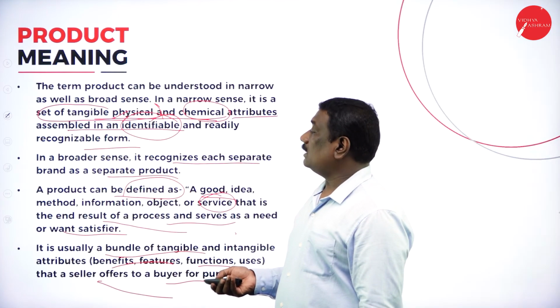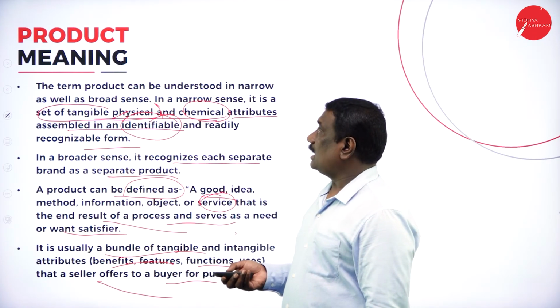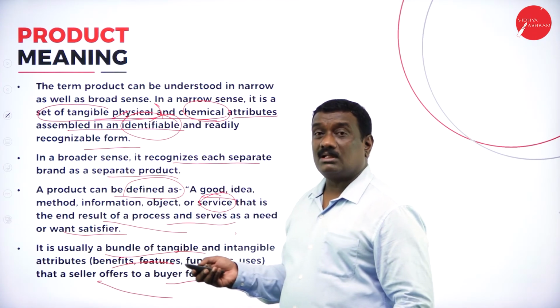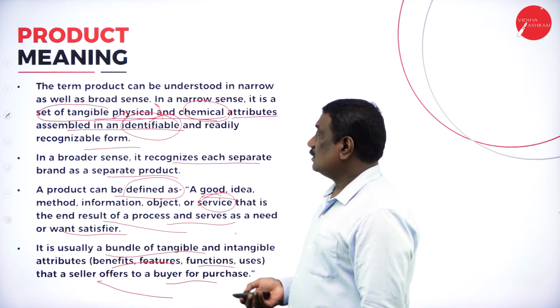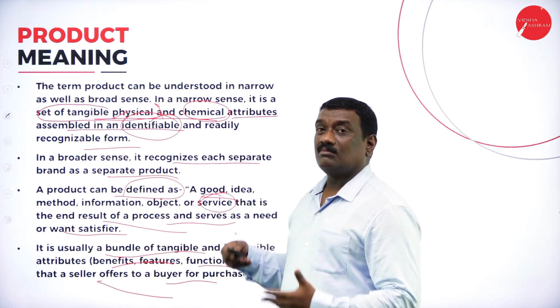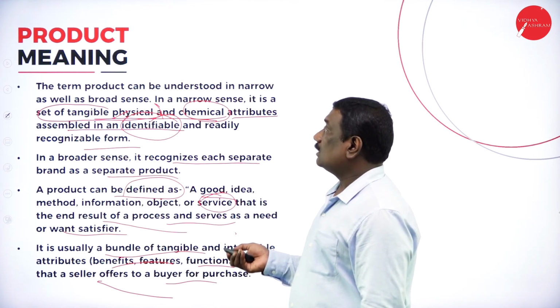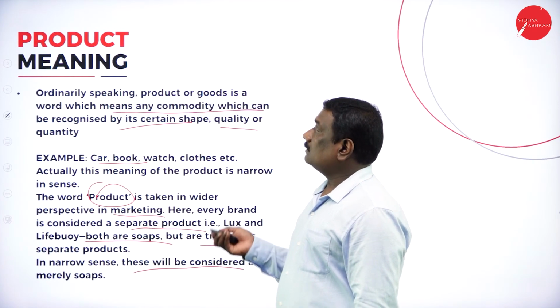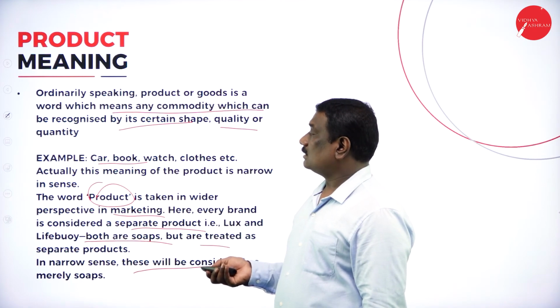So it can be tangible or intangible. It is a set of tangible physical as well as chemical attributes which have been assembled in order to identify and readily recognize form, right? Here it may be goods, or an idea, or a service, or a method, information; all these constitute the product. Then as examples, I gave you car, book, watches, all this.